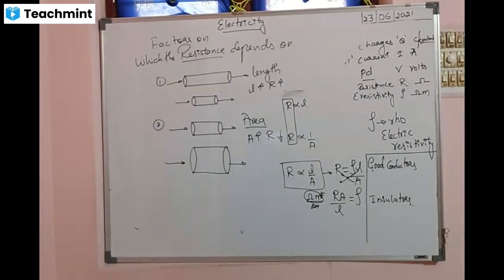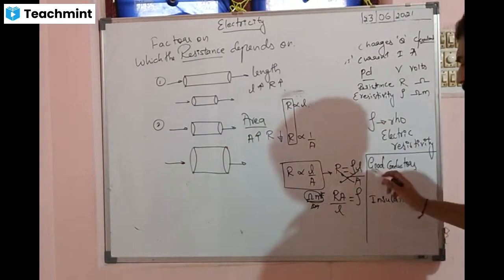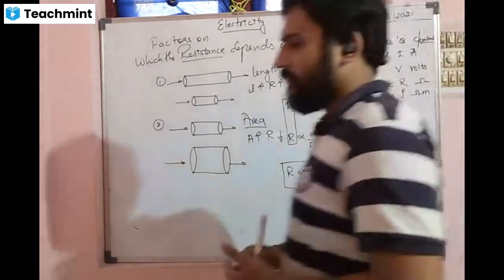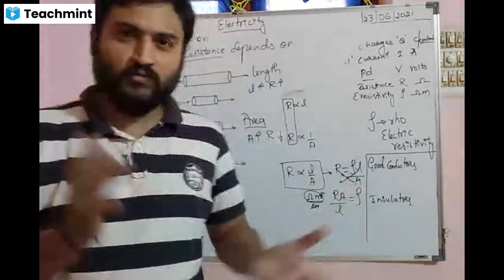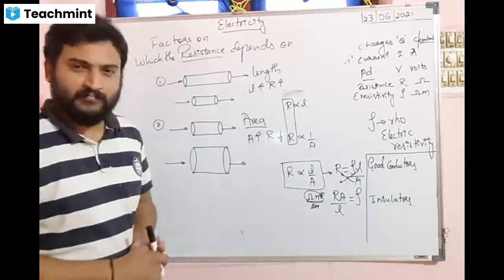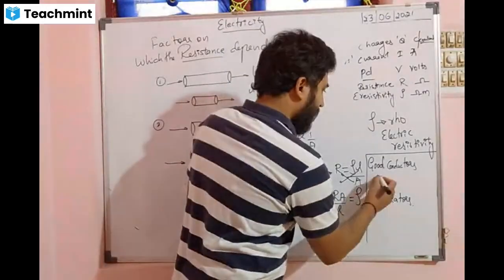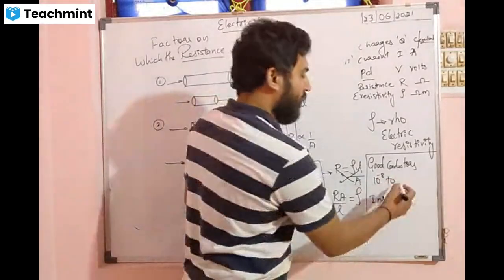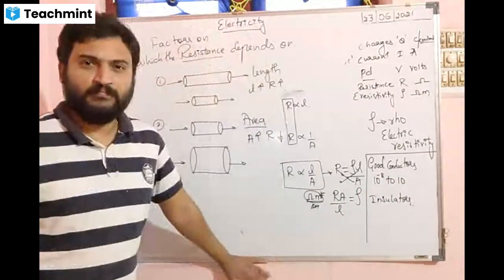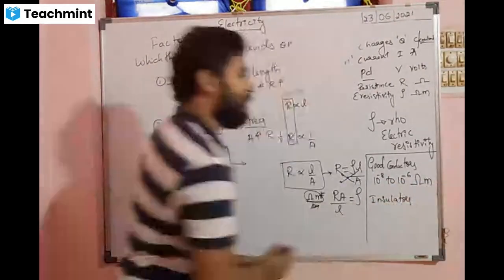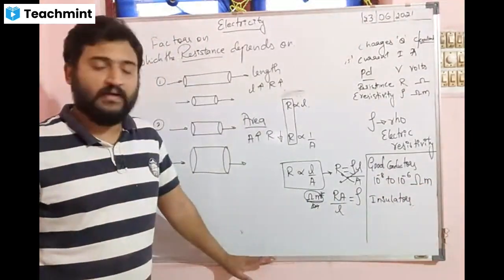Tell me the value of the range of the electrical resistivity of good conductors. Quickly. I had given you this, you had written this. Where is the book? God knows. 10 to the power of minus 8 to 10 to the power of minus 6 ohm meters. Then they are called good conductors.